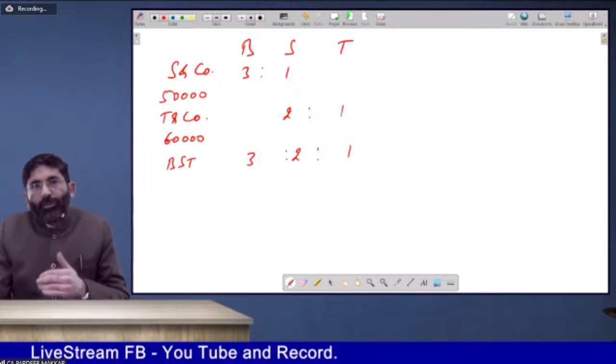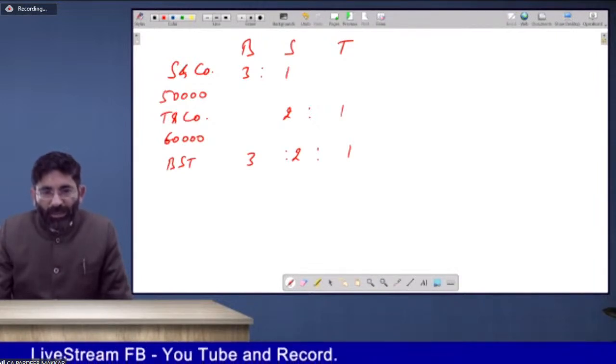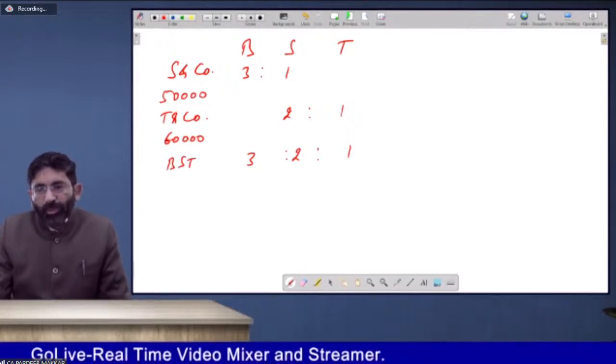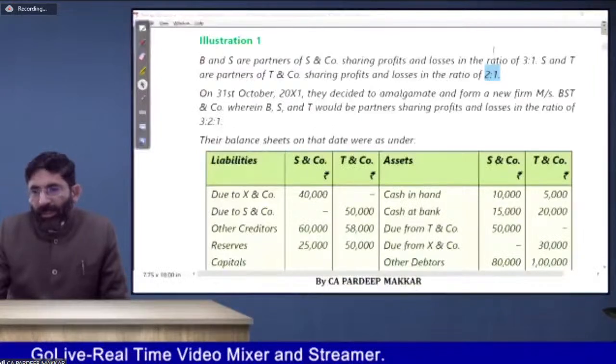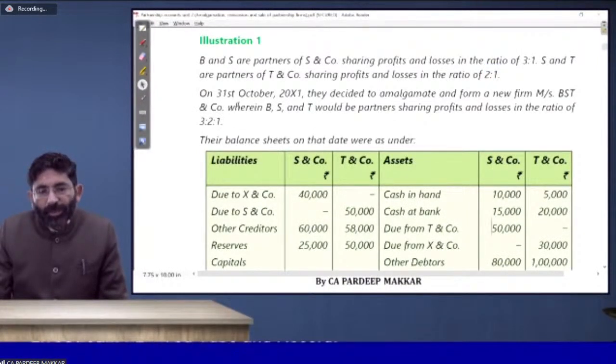Now you should remember the entries which you do in the goodwill chapter at the time of raising of goodwill. When the goodwill is raised, goodwill account is to be debited and partners' capital account is to be credited. Remember that?